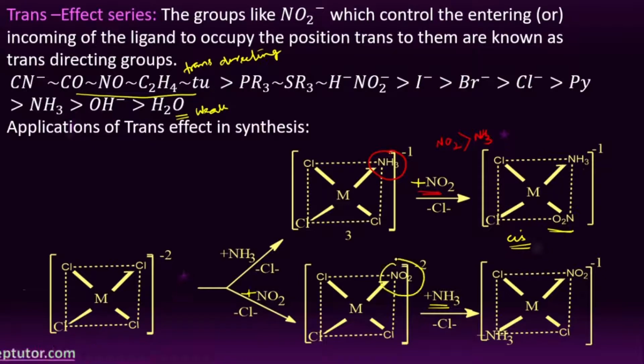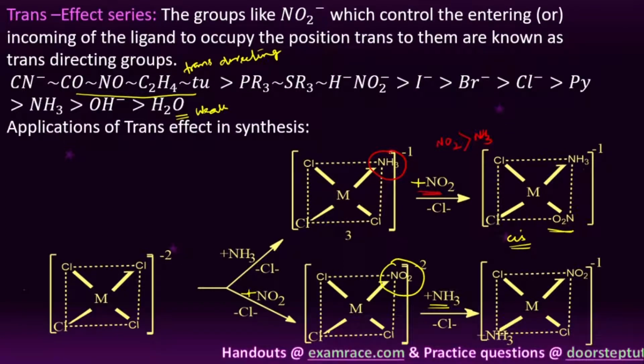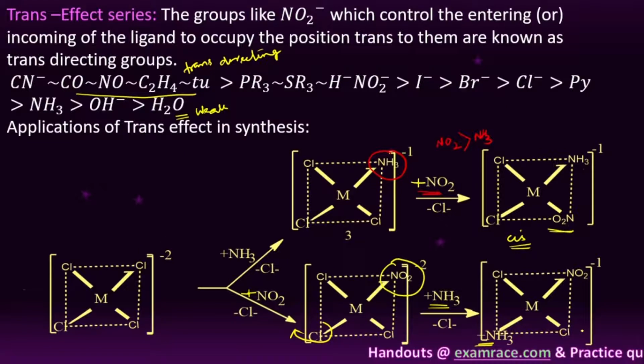NO2 also has more trans directing ability than Cl minus, so obviously it labilizes the Cl minus opposite to the NO2. Therefore NH3 can occupy the position opposite to the Cl minus, as a trans product. This is a very important concept, student, and it leads to the formation of a trans compound, right?